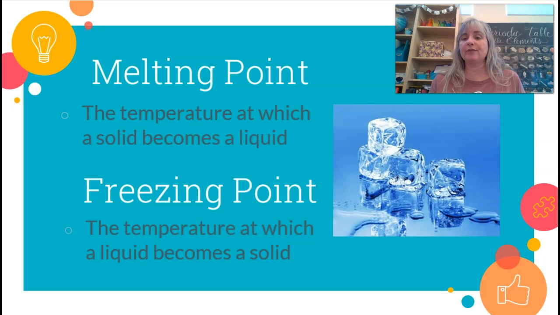So if it goes below 32, it freezes. If it goes above 32, it's a liquid, or it melts. So we've got the different states happening at these different points. Melting and freezing are the same point, but if it's a little bit above, it's going to be one thing. If it's a little bit below, it's going to be something else.